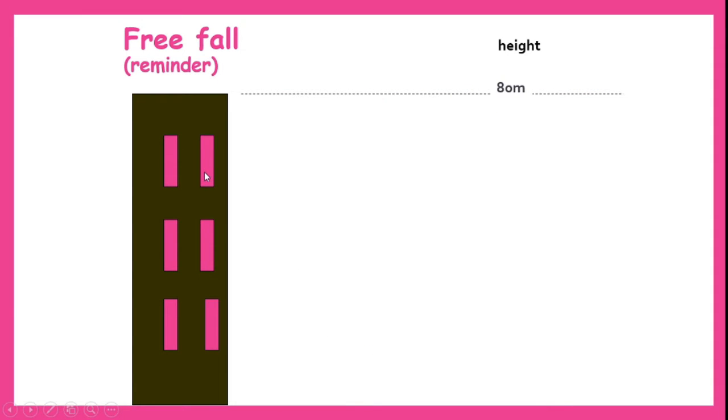Now we will see with an example. Let us say there is a free fall. An object is thrown from a height of 80 meters. At time 0 seconds the velocity will be 0, that means it is in the static position. Now let us see after time 1 second what happens. It has reached a height of 75 meters, and the velocity of this ball is 10 meters per second, let us say.